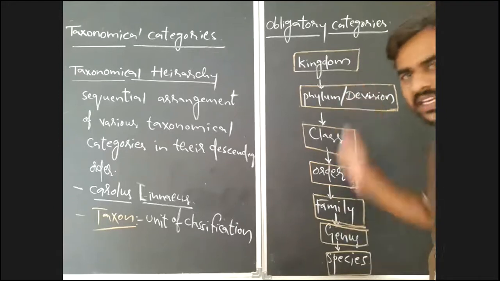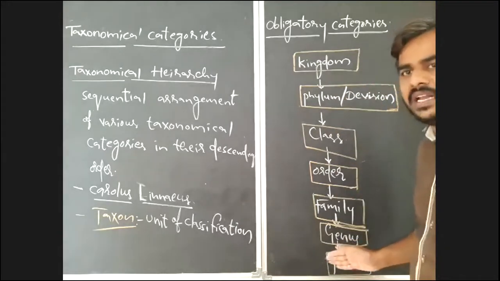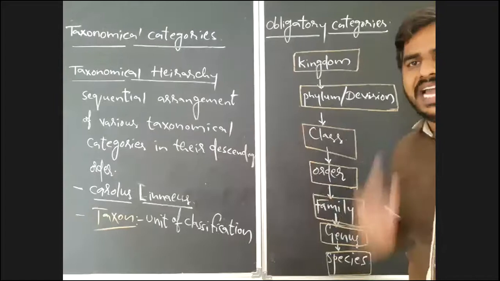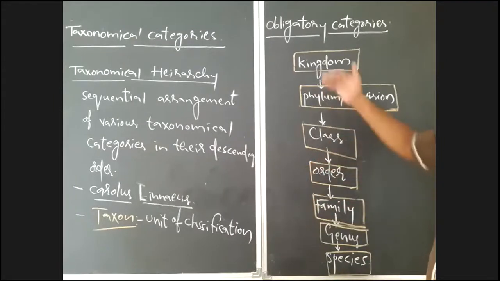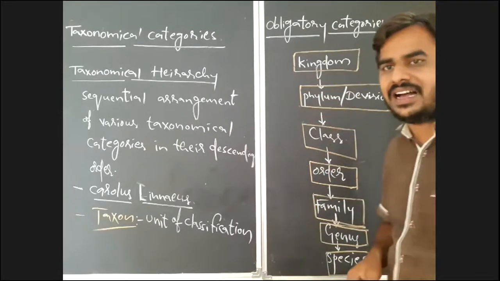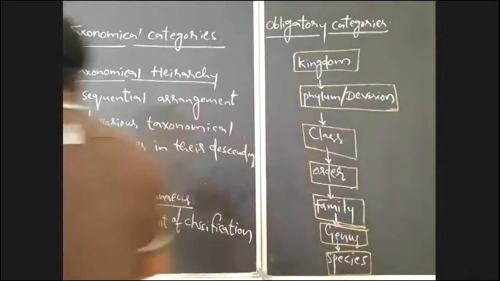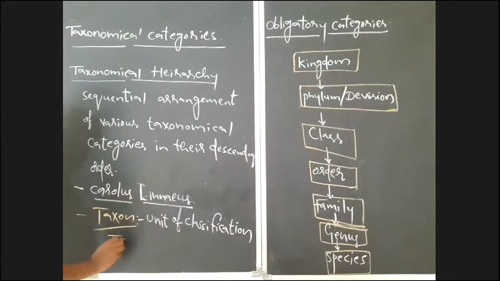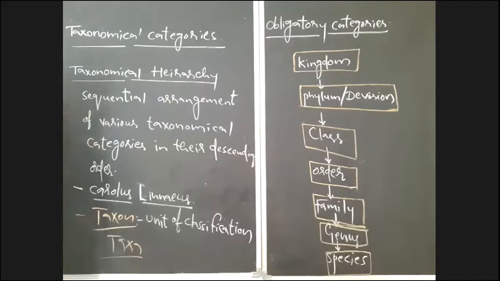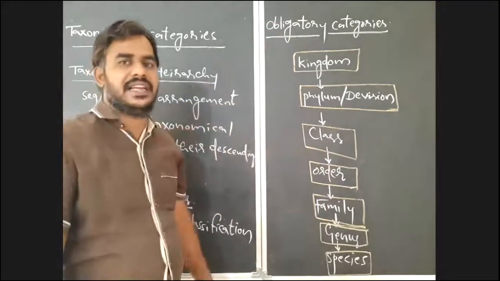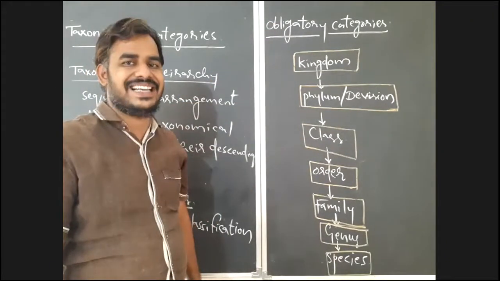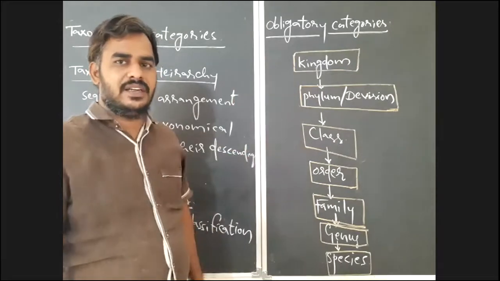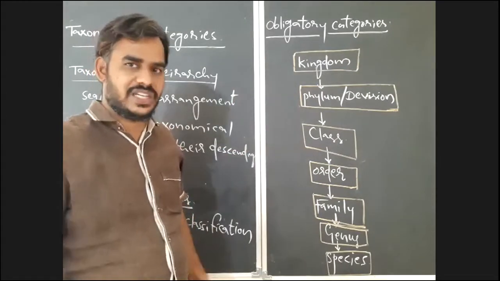More than one taxon is known as taxa. Taxon is singular, taxa is plural. For example, all these 7 obligatory categories are known as taxa. Only kingdom, taxon. Is it clear?